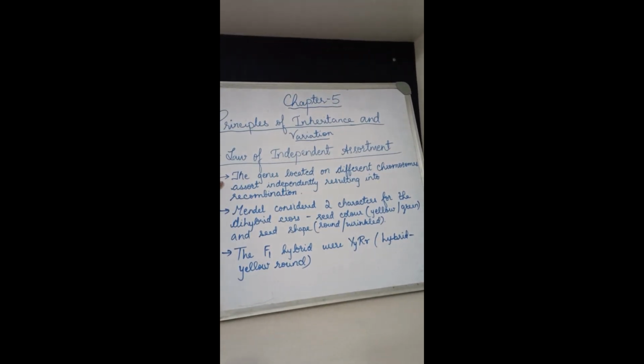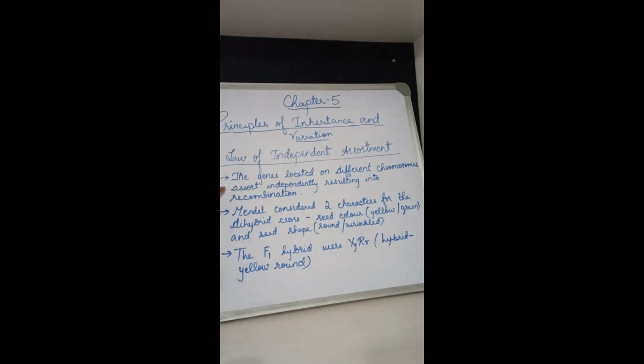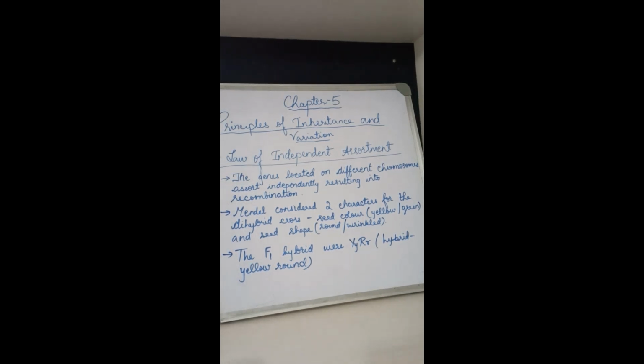So what is it? The genes located on different chromosomes assort independently, resulting in recombinations. That is called the law of independent assortment.